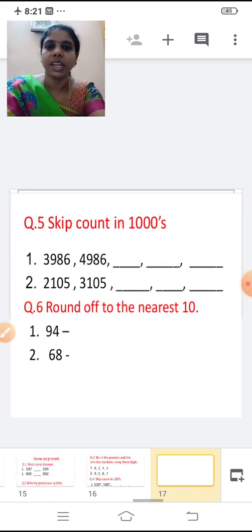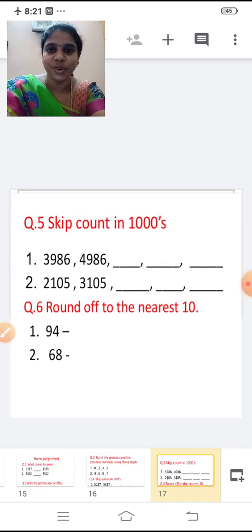Skip counting in thousands. You're going to write in skip counting in thousands. 3986, 4986. Remaining you're going to fill. Second one, 2105, 3105.